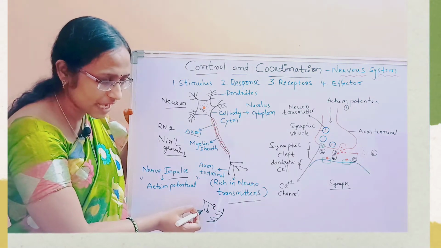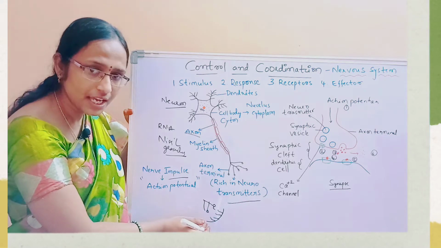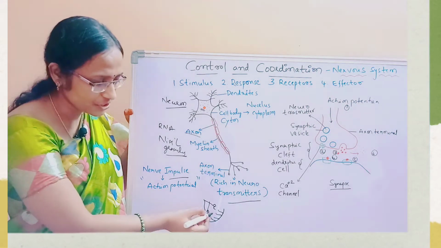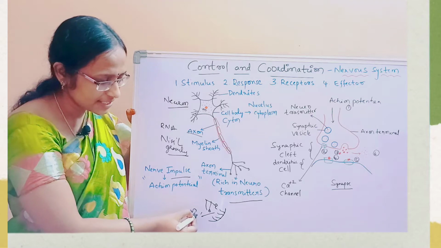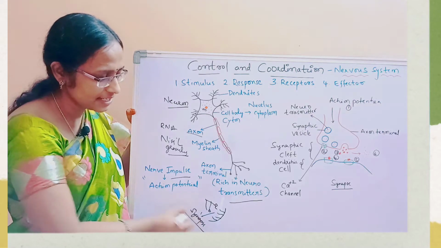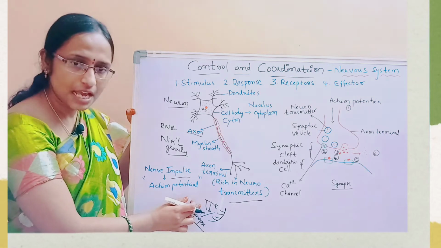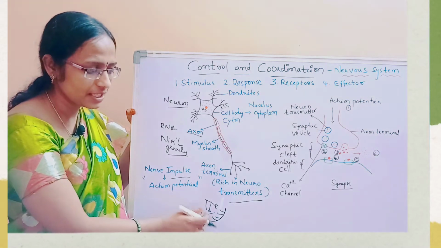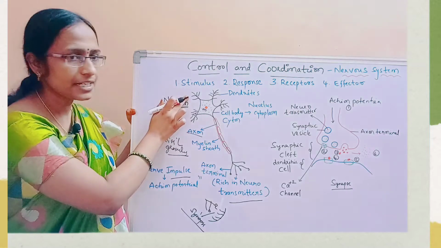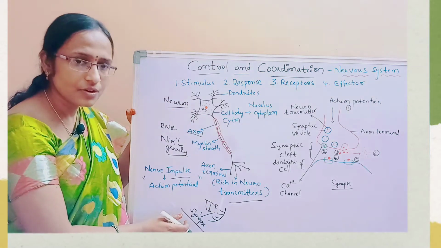The first neuron's axonic terminal is attached with the other neuron's dendritic portion. This is called a synapse. What is a synapse? When the first neuron's axonic terminal is attached with, or in-bonded with, the dendrite of the second neuron, that is called a synapse.